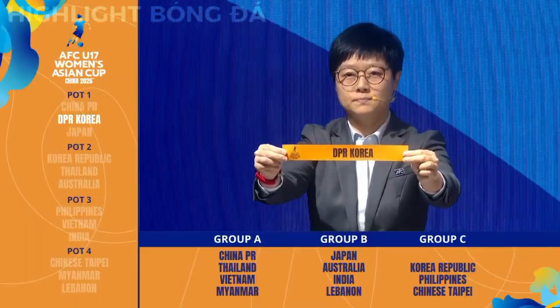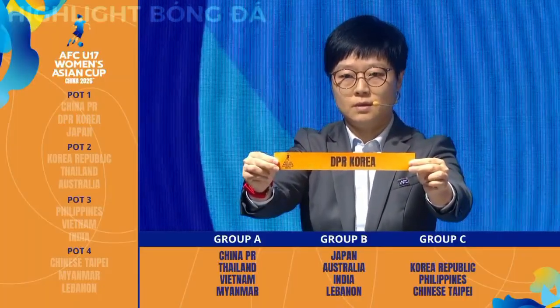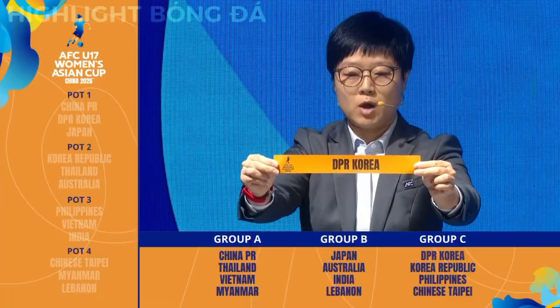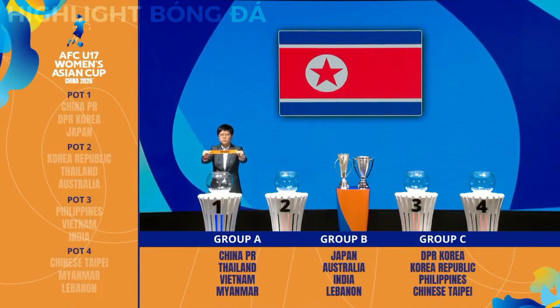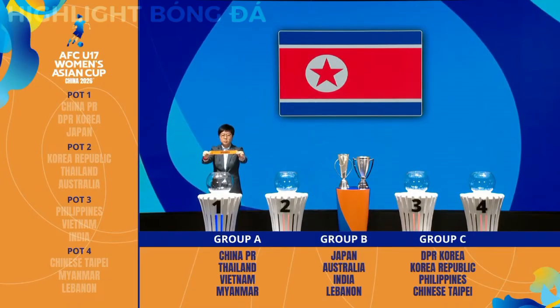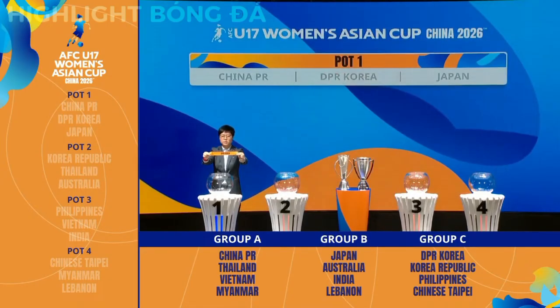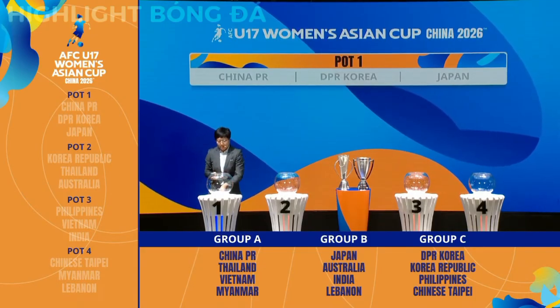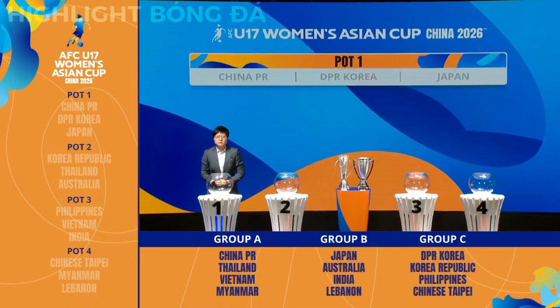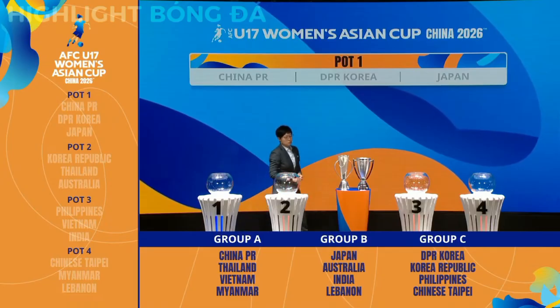DPR Korea. DPR Korea, equally as Japan, is the most successful team that has won 4 titles in this competition. The last one was the most recent, 2024, so they are the defending champion here, and also hold a record of 4 times world champion in this under-17 age category. DPR Korea is in C1 to complete the group, as well as completing today's draw.